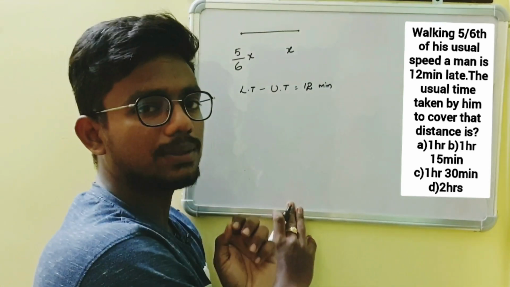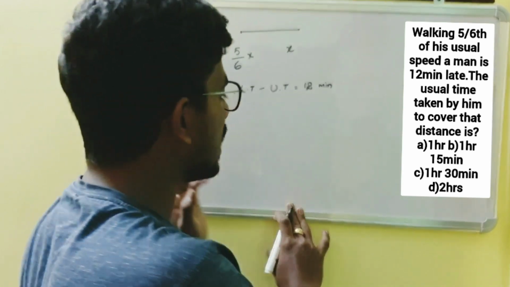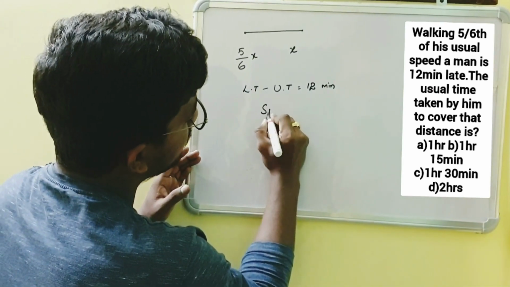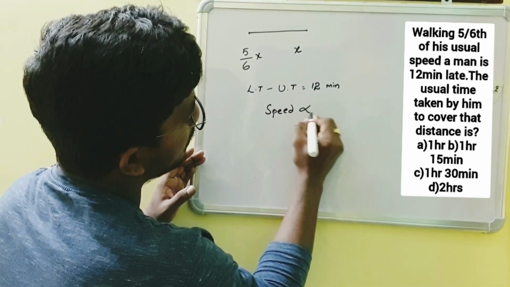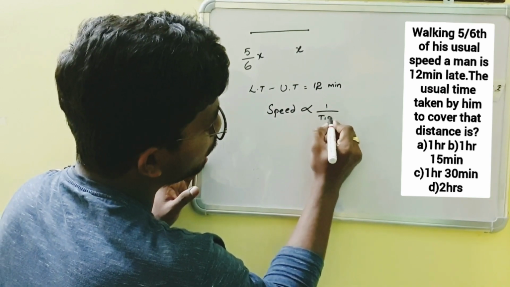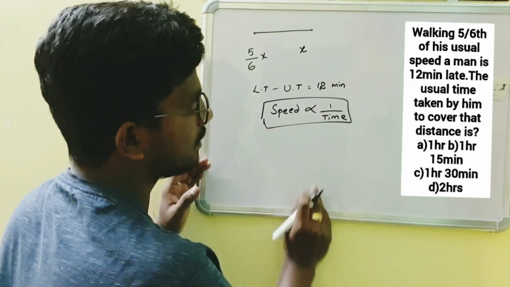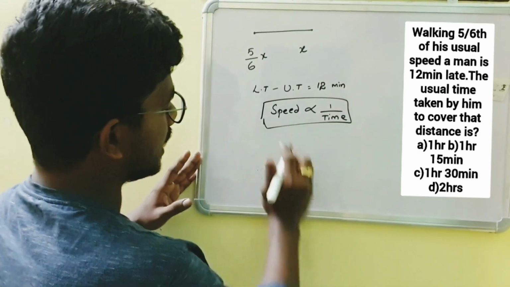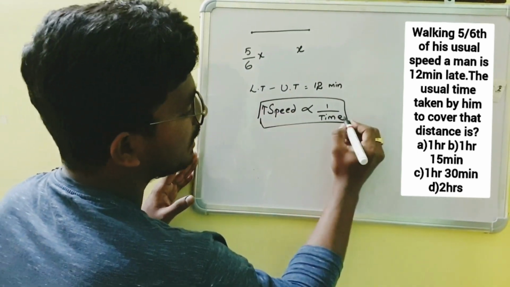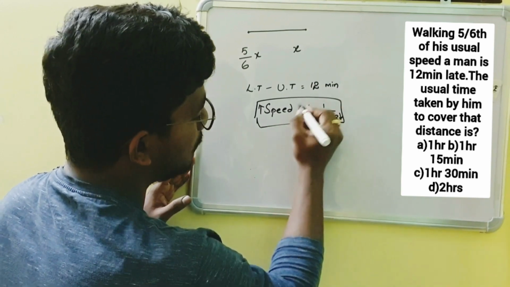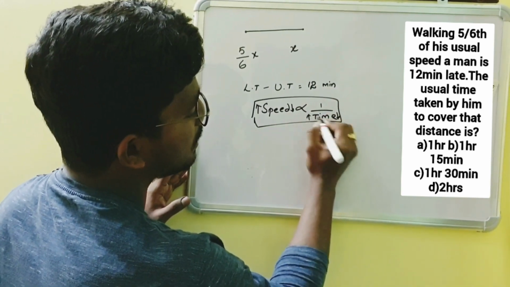From the basic concept of time and distance, we know that speed and time are inversely proportional to each other. If speed increases, time decreases. If speed decreases, time increases.